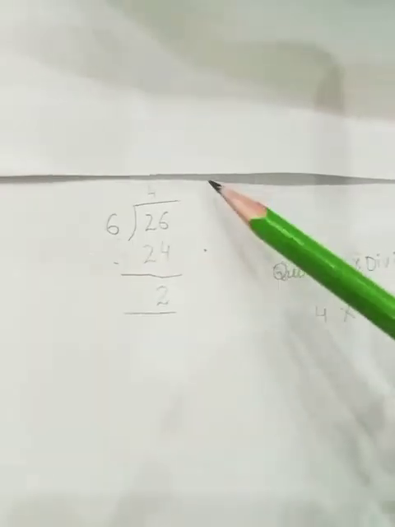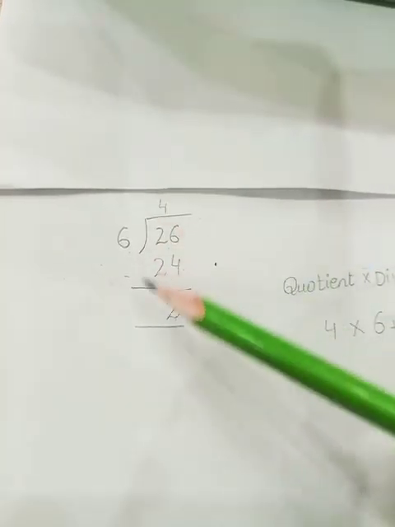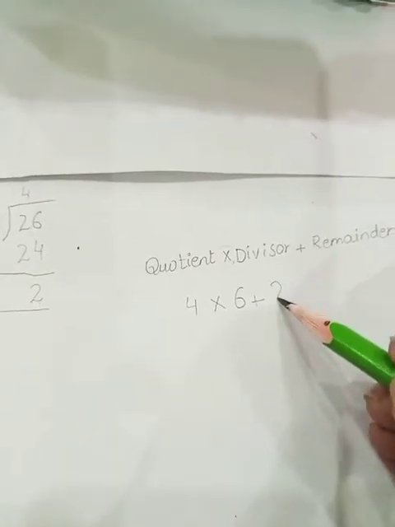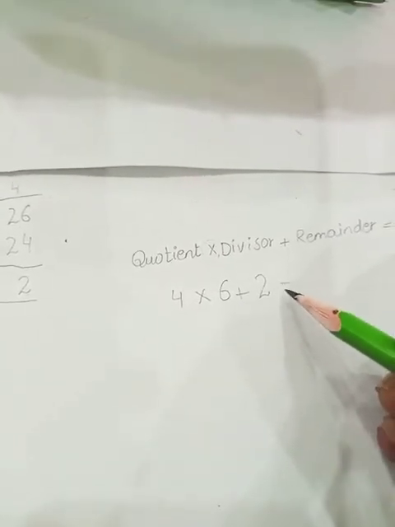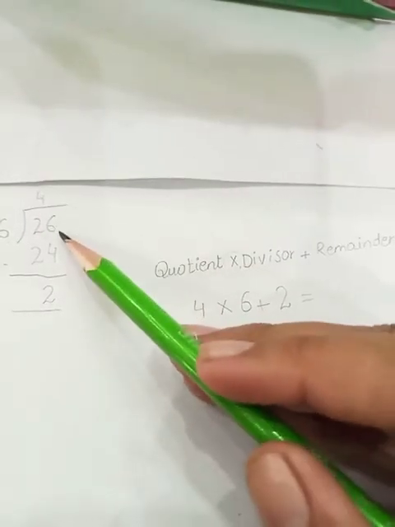What is the remainder? Tell me, students. What is the remainder in this question? The number 2. The number 2 is the remainder. And now we are going to solve it. It should be equal to the dividend.